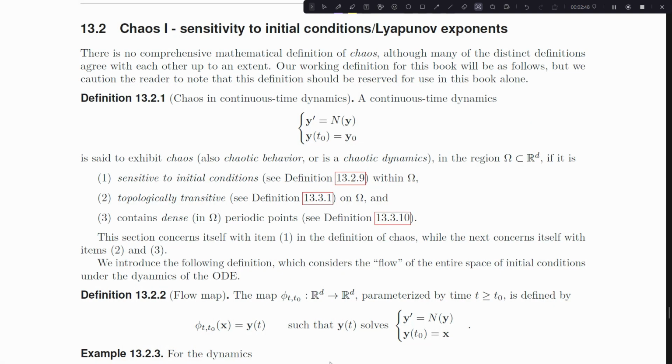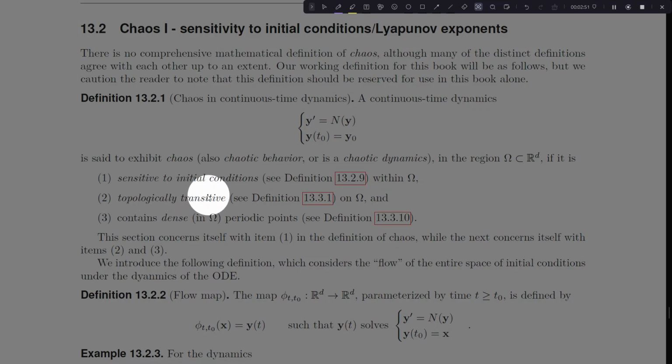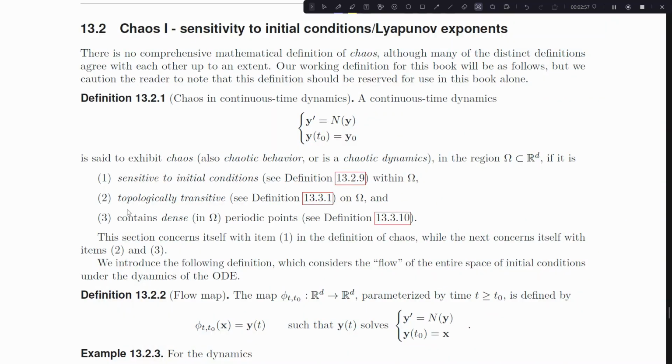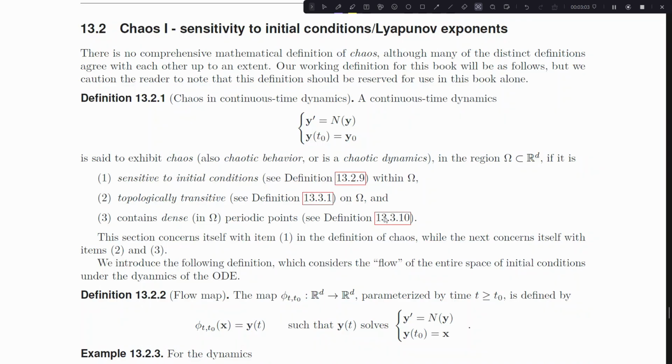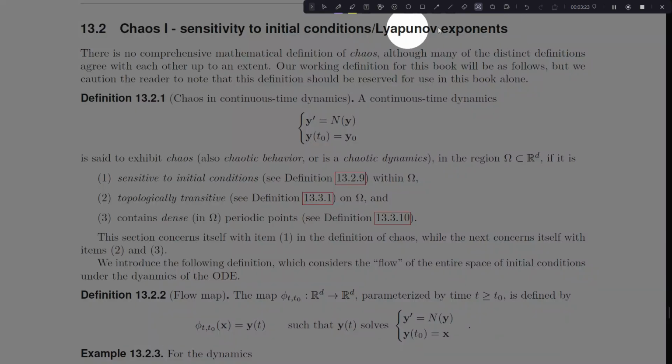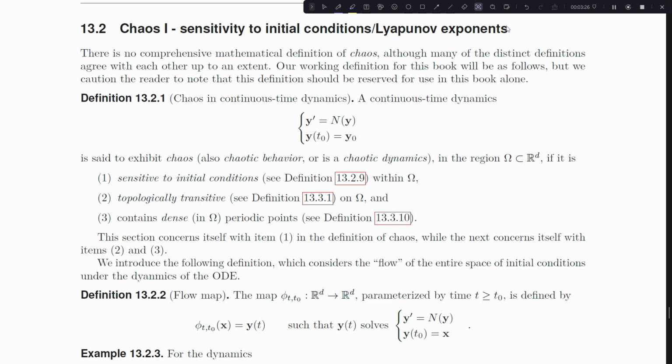And I've linked the definition there. We are topologically transitive, and that's going to be in the next section, section 13.3 within omega. And then we contain dense within omega periodic points, and that's also going to be in section 13.3. So 2 and 3 we're going to save to section 13.3, but number 1, which is maybe the most exciting part about chaos, it's the one that a lot of people think about, this sensitivity to initial conditions, that's going to be in our current section, 13.2. And in particular, we're going to try to define this thing called the Lyapunov exponent, which is what we really need to have a sensitivity like this.